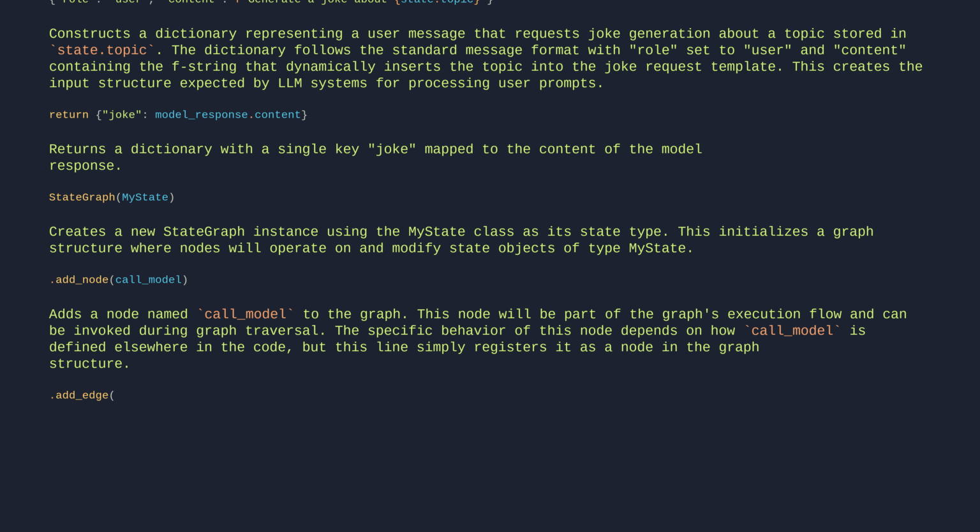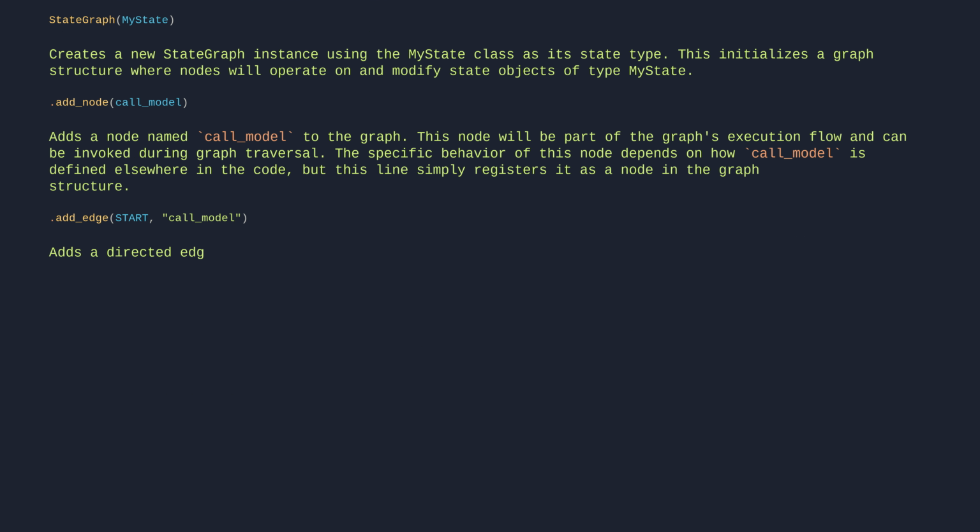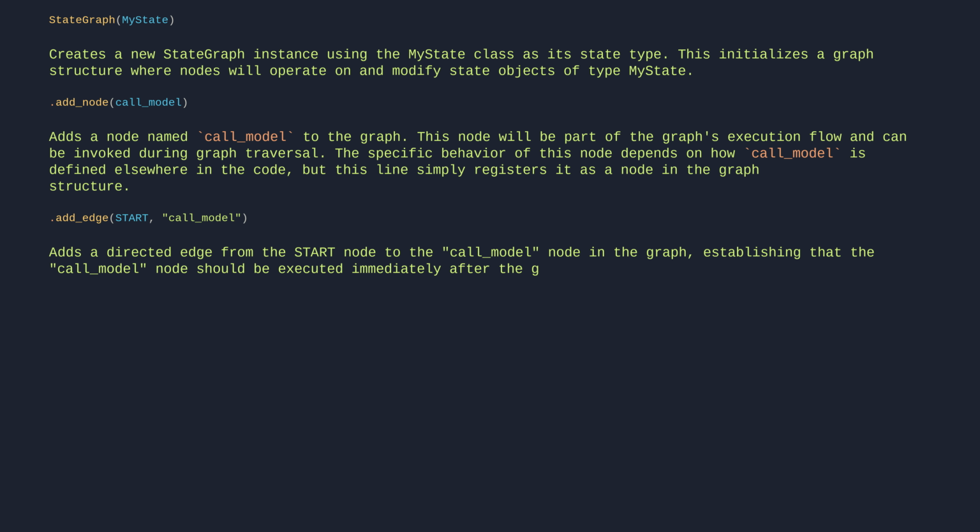add_edge(START, call_model). Adds a directed edge from the start node to the callModel node in the graph, establishing that the callModel node should be executed immediately after the graph starts.